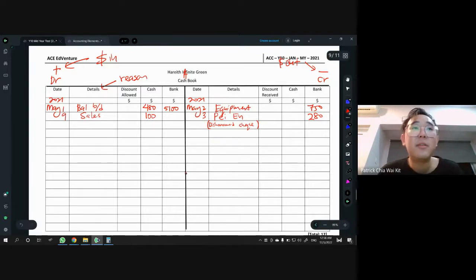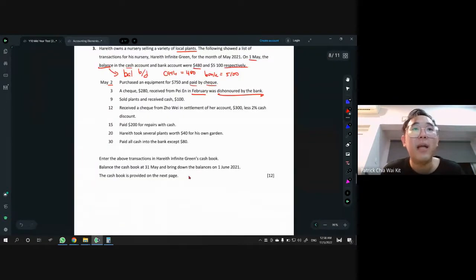Sales, easy. Next one, we receive a check from Zoe in settlement of her account, 300 less 2% cash discount. Ask yourself, money in or money out? It's going to be money in, and money in by bank. But how much are we getting? Are we getting 300? No. When you see the words of her account, 300 means 100%, which is not discounted yet.